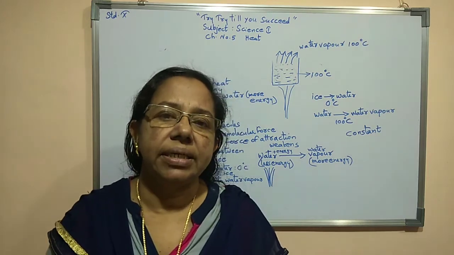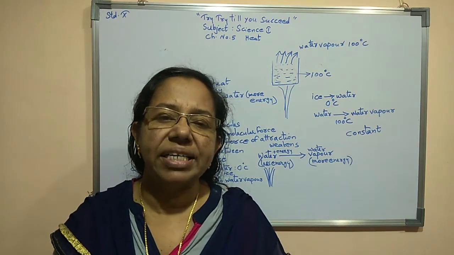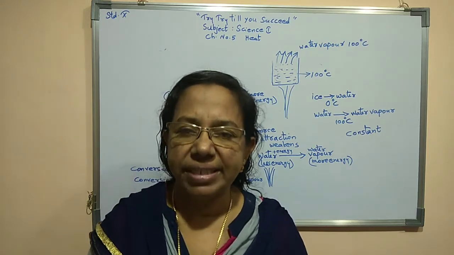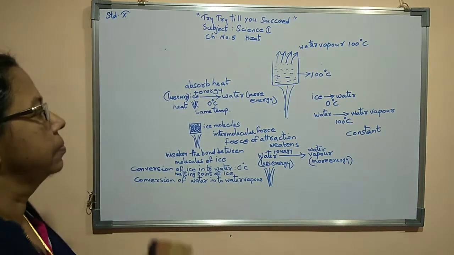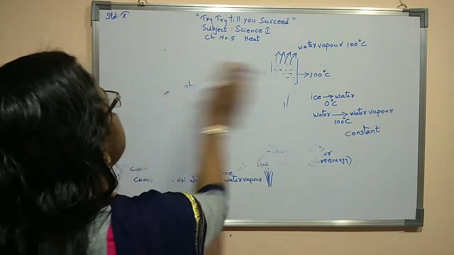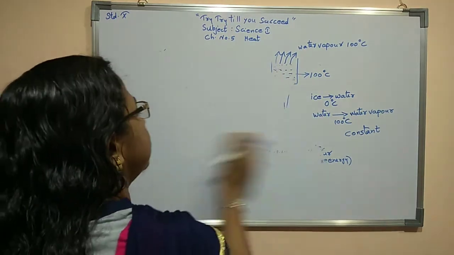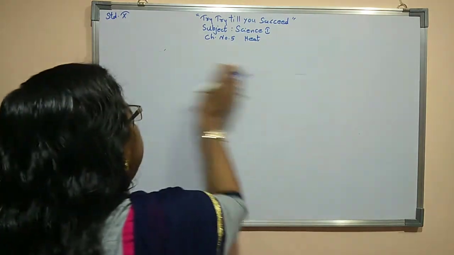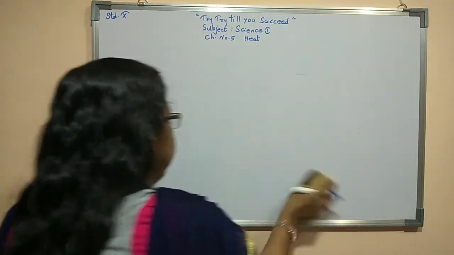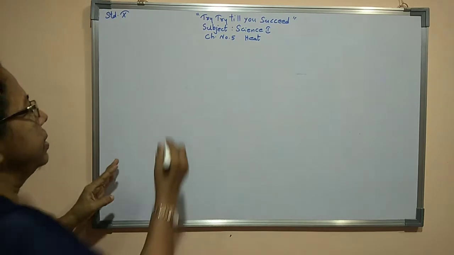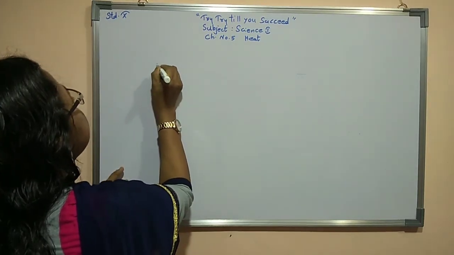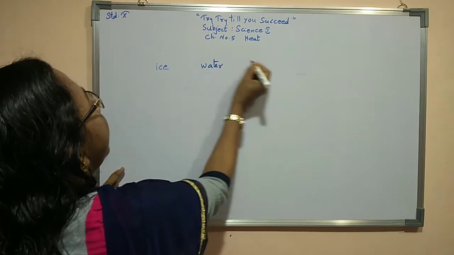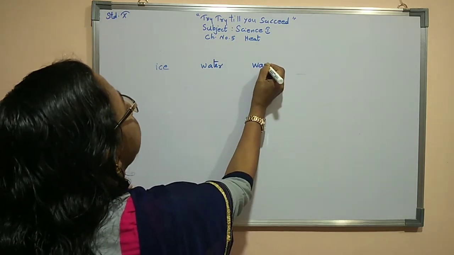Now we will study latent heat. What is meant by latent heat? With the help of an example we will study that. Now here I am showing 3 substances: ice, water and water vapor.